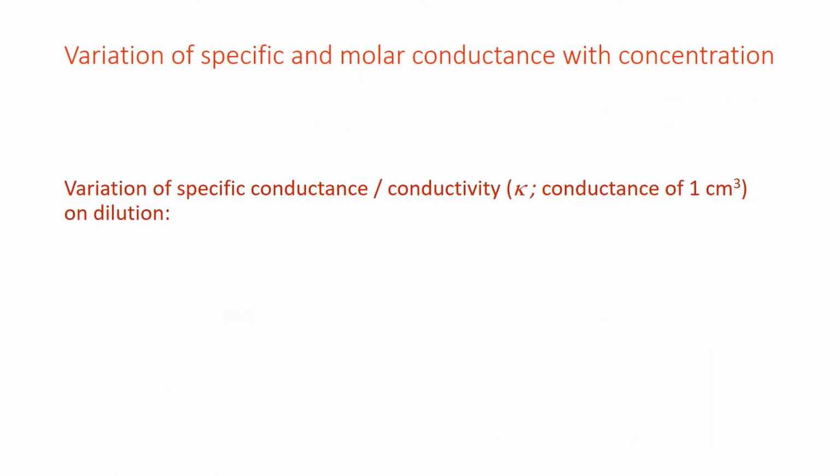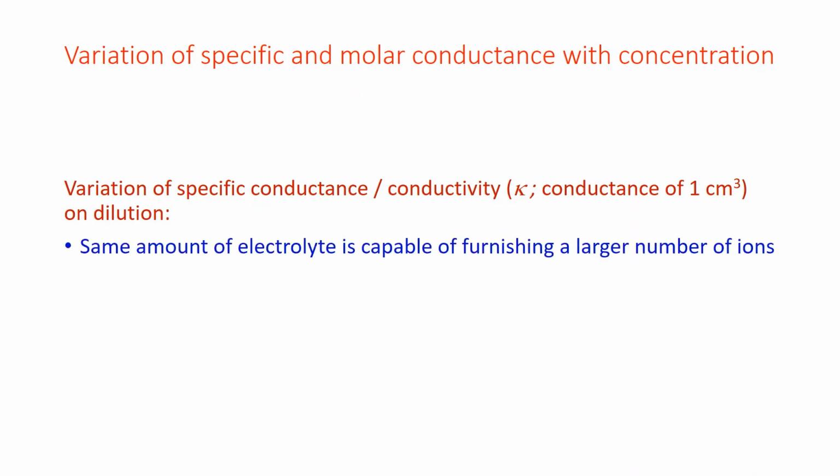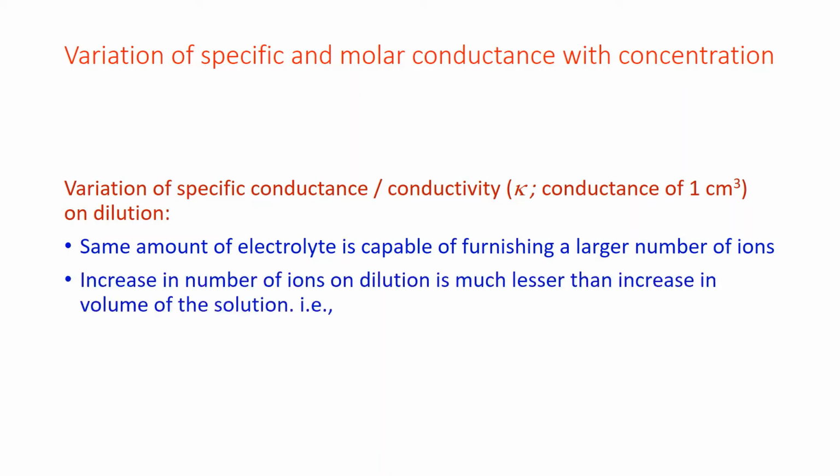Variation of specific conductance on dilution. Same amount of electrolyte is capable of furnishing a large number of ions. Therefore, increase in number of ions on dilution is much lesser than increase in volume of the solution.